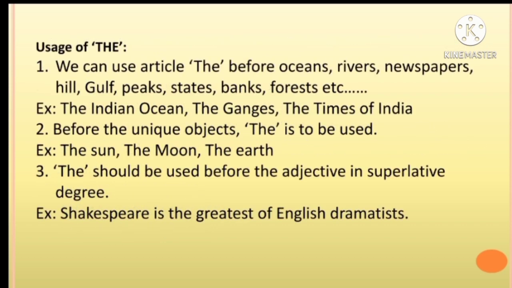Usage of the. We can use the article the before oceans, rivers, newspapers, hills, gulfs, peaks, states, banks, forests, etc. Example, the Indian Ocean, the Ganges, the Times of India. Before unique objects, the is to be used. Example, the sun, the moon, the earth.